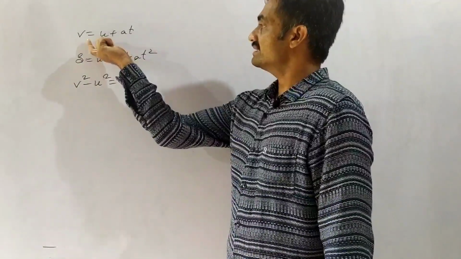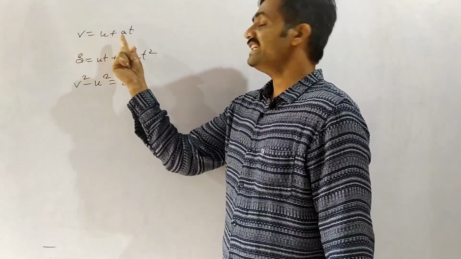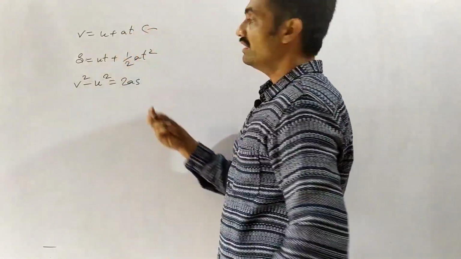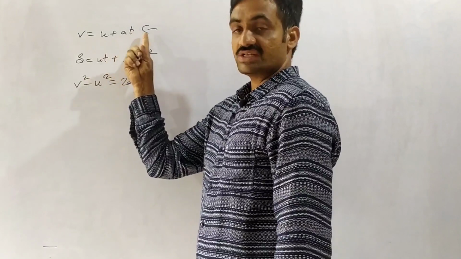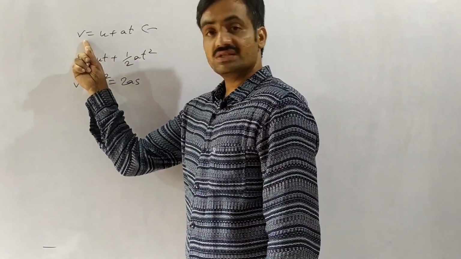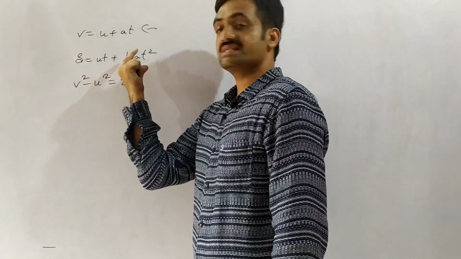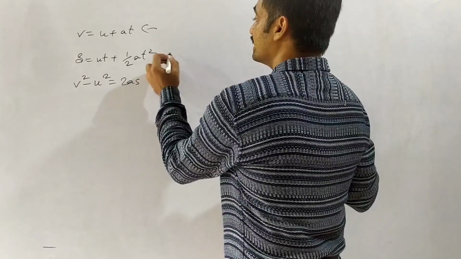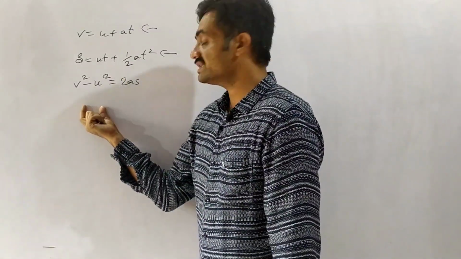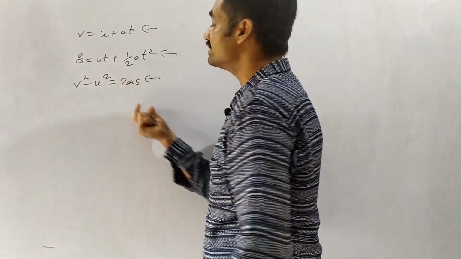Now let us consider when we have to use these equations. If velocity, acceleration as well as time is given, then we use this equation. Suppose the final velocity is 0 and distance or displacement is given along with initial velocity, acceleration and time, then we consider this equation. Suppose time is neglected and velocities are given along with acceleration and displacement, then we apply this equation.